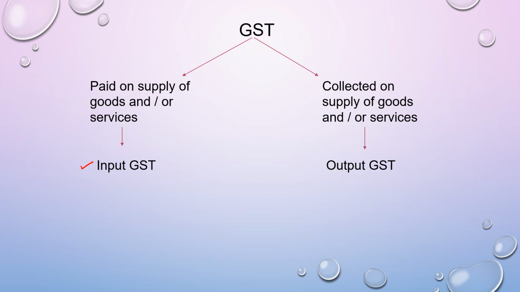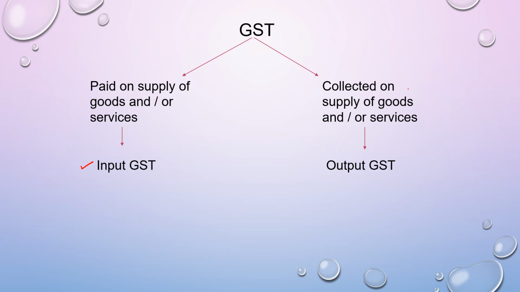When we are going to learn the journal entry, then you know that on, say, purchase of goods you are paying GST, then you would be debiting the purchases with the purchases value, and you would be debiting input CGST, input SGST, or if it is IGST, you would be debiting input IGST account. So that is the account input CGST, SGST or IGST, that is whatever is paid on supply of goods and or service. So it can be on goods or on service or a combination of goods and service together.